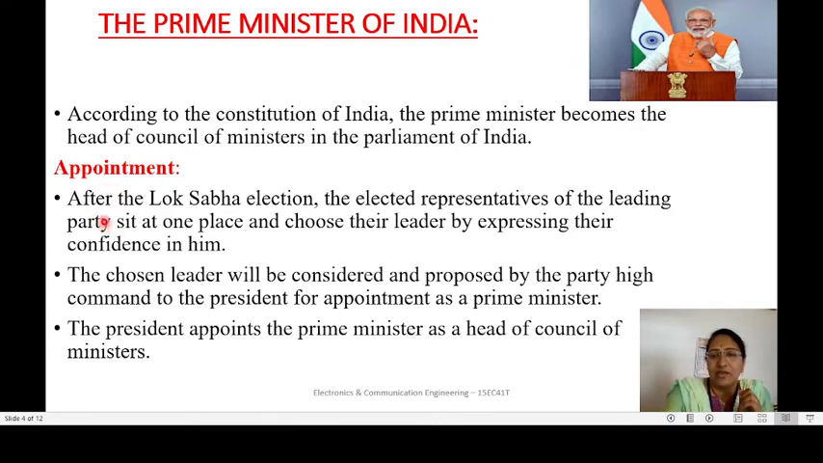For example, in the previous Lok Sabha election, the elected representatives of the leading party, that is BJP, selected their leader, that is Narendra Modi ji. Then that is proposed to the president. Then the president appointed Narendra Modi ji as the prime minister and also the head of the council of ministers.